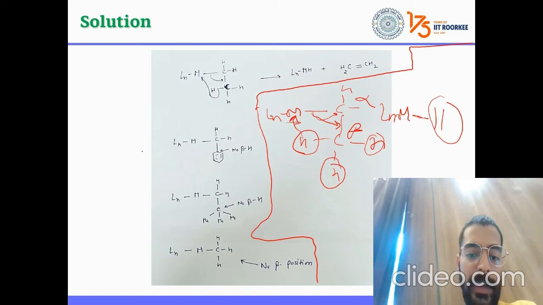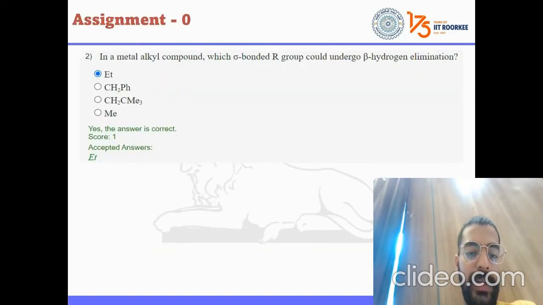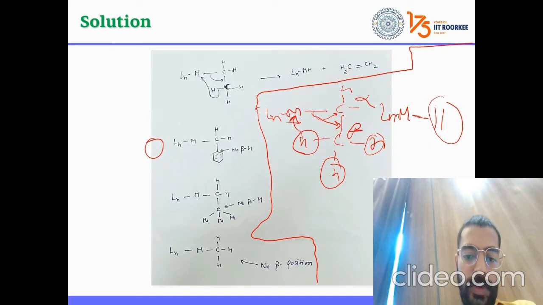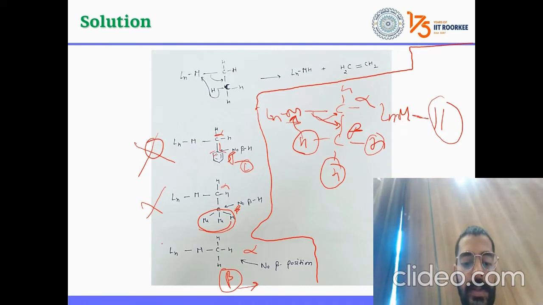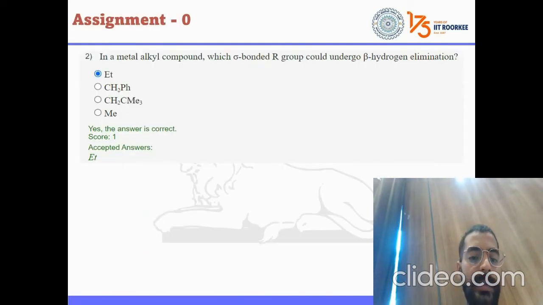If we see in the second case, which has been given here, CH2Ph, this is the alpha position, this is the beta position. If we see, one, two, three, four, four valencies of the carbon are complete. There is no beta hydrogen, so it cannot occur. In the next also alpha, beta, and again in the beta position we do not have any beta hydrogen, so it cannot occur. Similarly, we do not have any beta position in this case. Again, if there is no beta position, there is no chance to get any beta hydrogen. That means it can also not occur. So our right answer is Et.